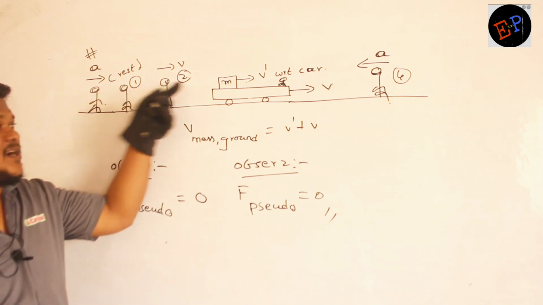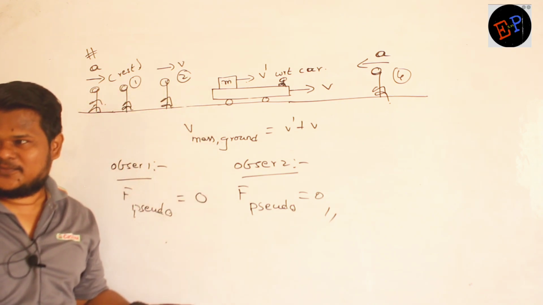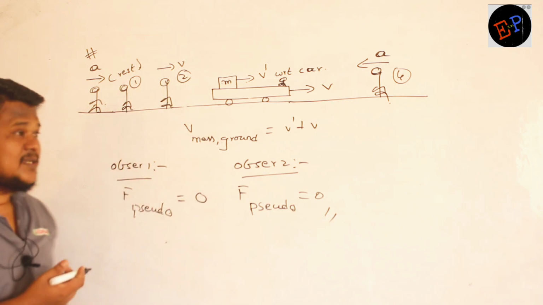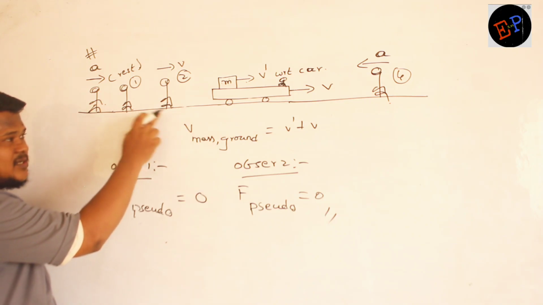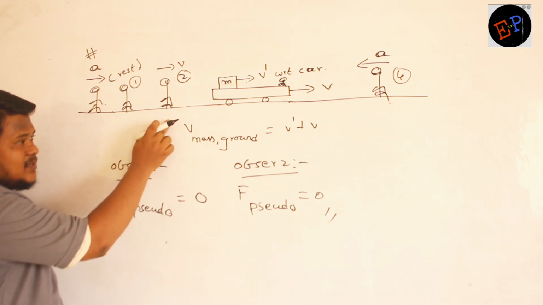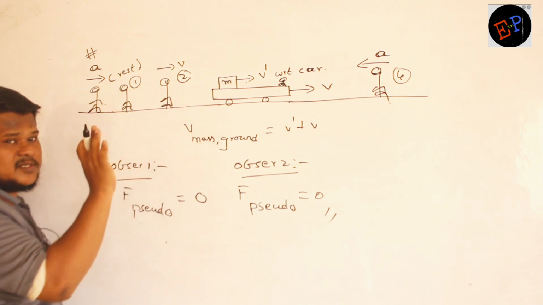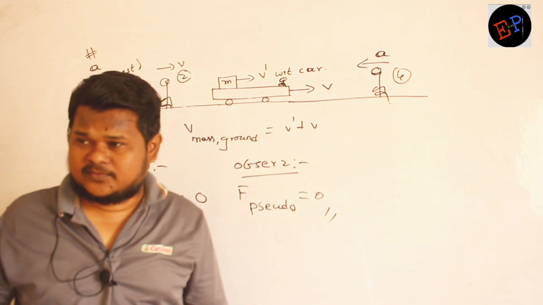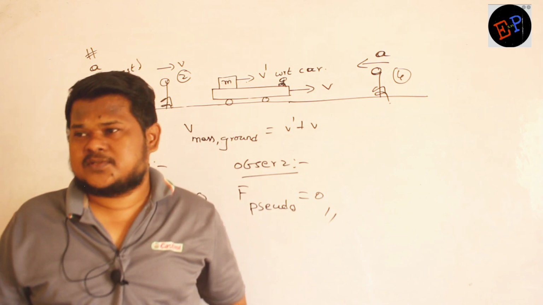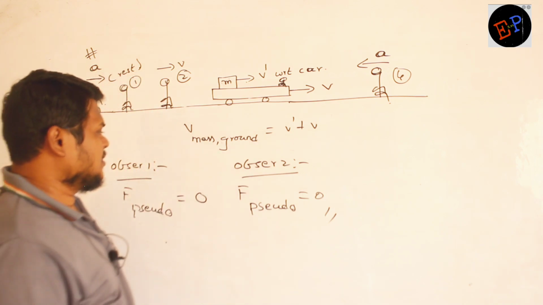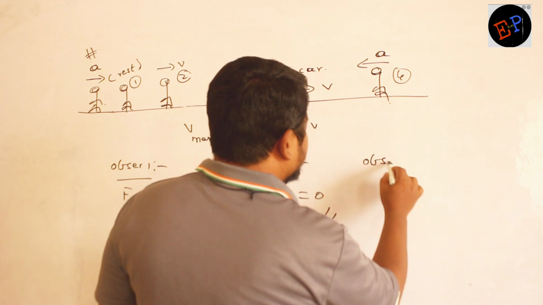The observer is moving with a common velocity. He is not accelerating, no? Here also you can apply Newton's laws, because the other observers are at rest and this observer is moving with a constant velocity. Acceleration is not there, so again pseudo force is 0. Clear? Now observer number 3.